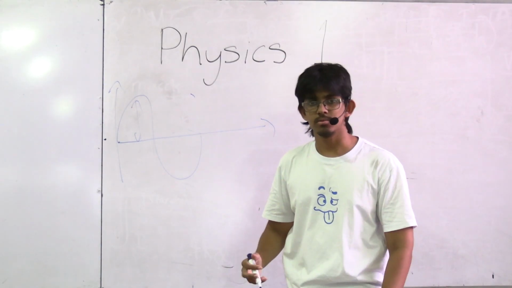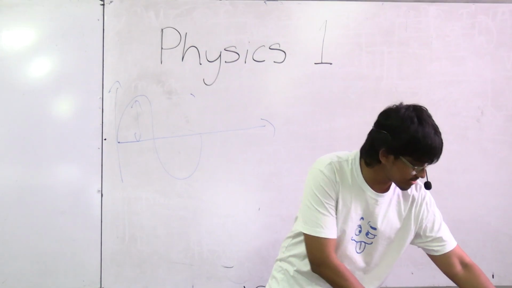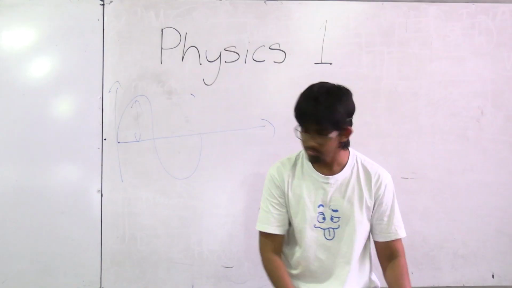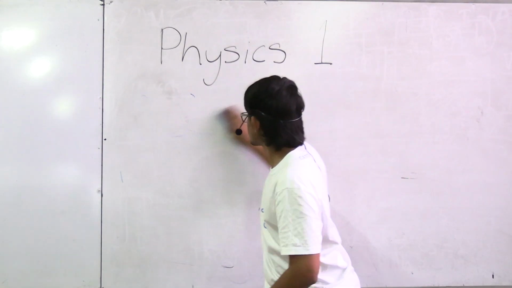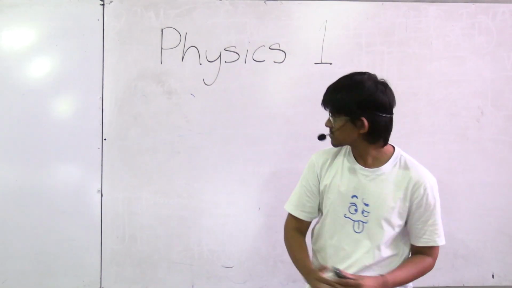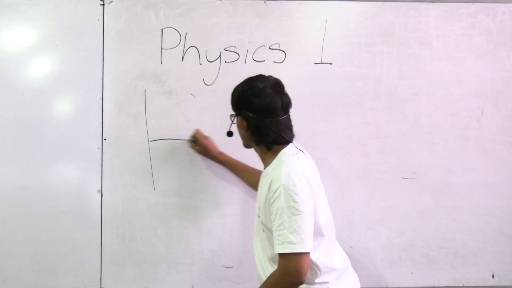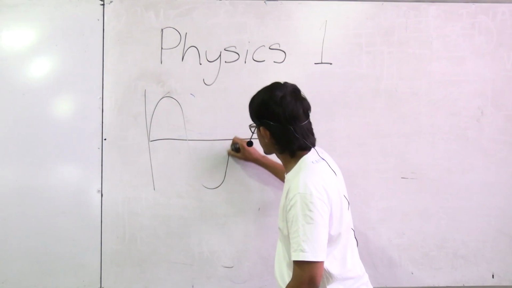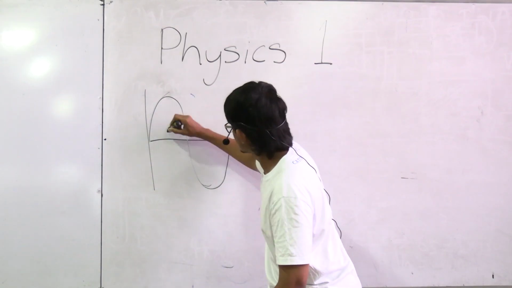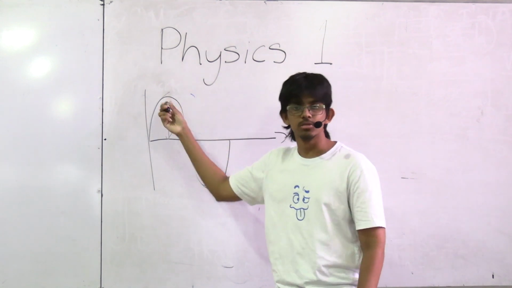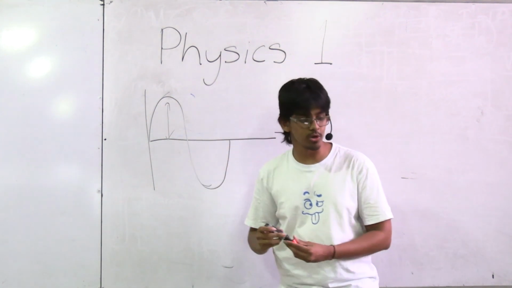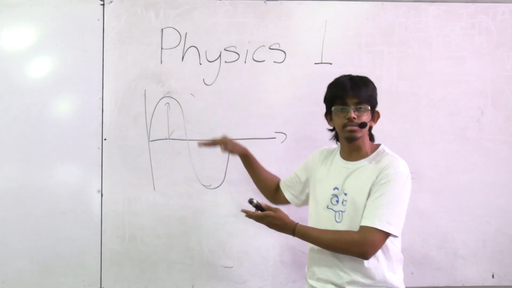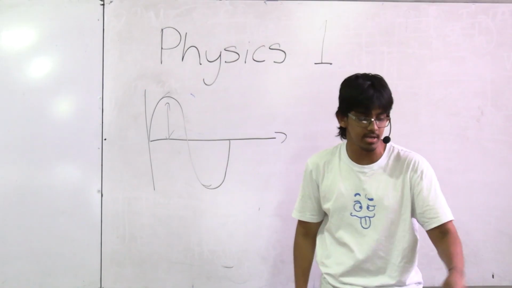Okay, wait, let me just redraw this diagram actually, because I think that it's not particularly clear. Okay, I think this is better, right? So this here is a figure in which this value, or this height, is larger than the height given in figure A.